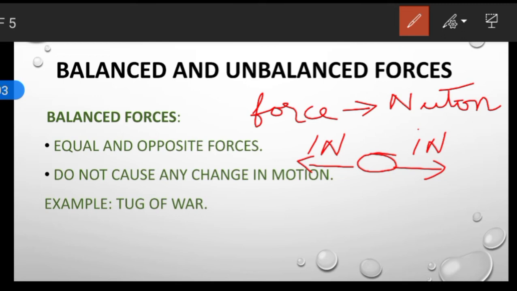And now balanced forces, they do not cause any change in motion because they are equal and opposite. So in this case, since you are applying the same amount of force on both sides, the object will not move in any direction. It will be at rest. Since the magnitude of both the forces are equal and they are applied in the opposite direction, it will not move. The object will be at rest.